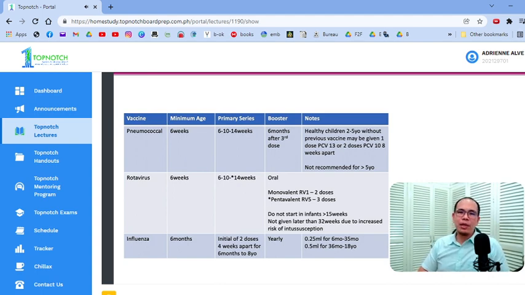Okay? Influenza. We know that influenza is given yearly. Okay? In children, the initial dose is 2 doses 4 weeks apart dapat. For 6 months to 8 years old, if this is the first time that they will receive their influenza vaccine, it should be 2 doses, okay? 1 month or 4 weeks apart. Okay? So please do remember that.